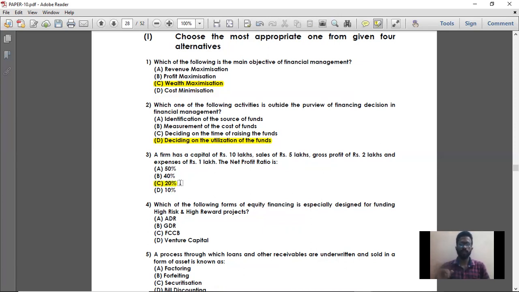Net profit ratio formula is net profit divided by sales into 100. Here we should find what is net profit. Net profit is equal to gross profit minus expenses. So 2 lakh minus 1 lakh, you're getting 1 lakh is the net profit, divided by sales of 5 lakhs into 100, you're getting 20%. So option C, 20% is the right answer.